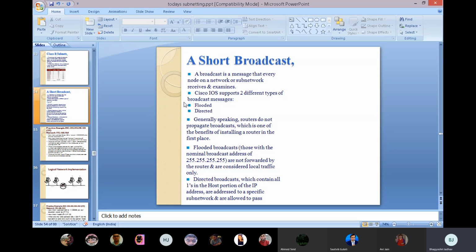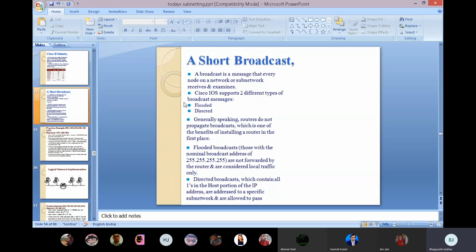A broadcast is a message that every node on a network or subnetwork receives and examines. Cisco IOS supports two different types of broadcast messages, flooded or directed. Generally speaking, routers do not propagate broadcasts, which is one of the benefits of installing a router in the first place. Flooded broadcasts are those with the nominal broadcast address. We already saw that if we have to send a broadcast message, our address is all 255, all four numbers are 255. These are not forwarded by the router and are considered local traffic only.